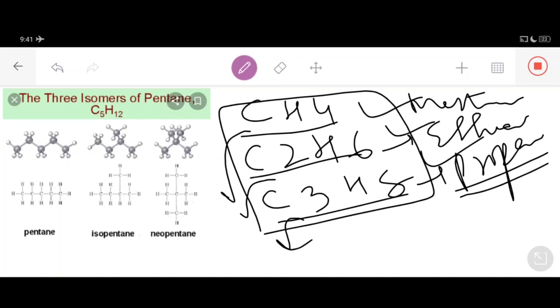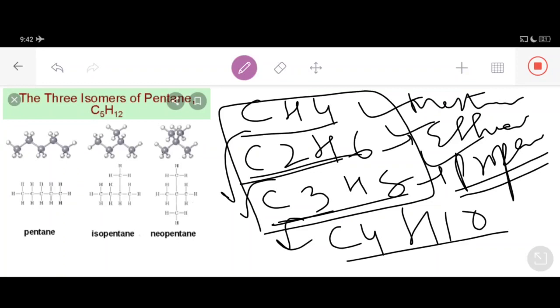So no isomerism is possible in hydrocarbons containing one carbon atom like methane, two carbon atoms like ethane, or three carbon atoms like propane, dear students. No isomerism is possible in hydrocarbons containing 1, 2 or 3 carbon atoms per molecule, because then only one arrangement of carbon atoms is possible. This is an important point. Last time we discussed butane, C4H10.